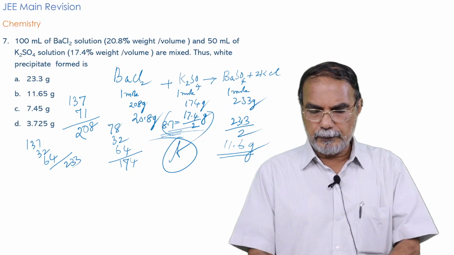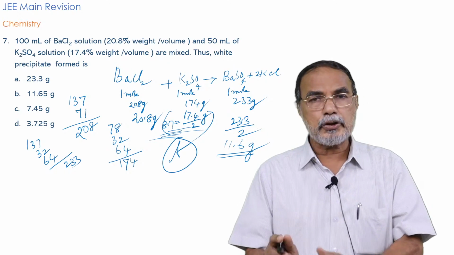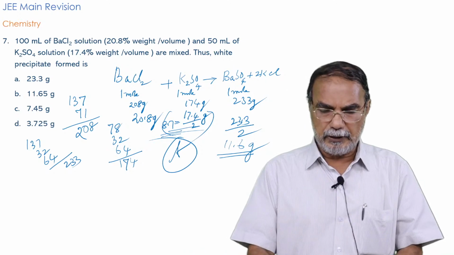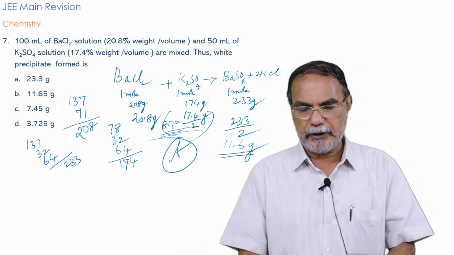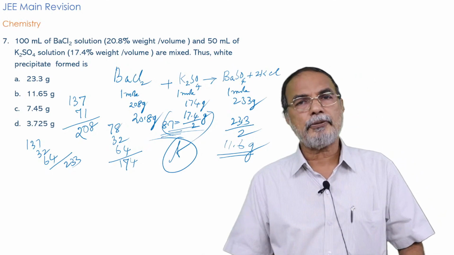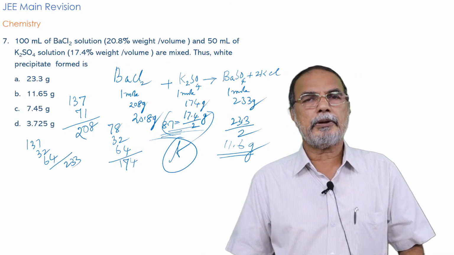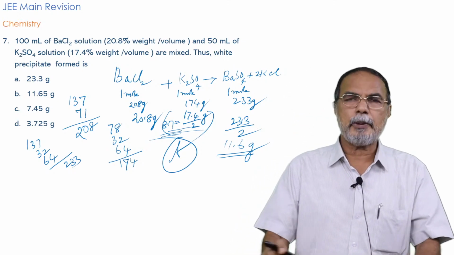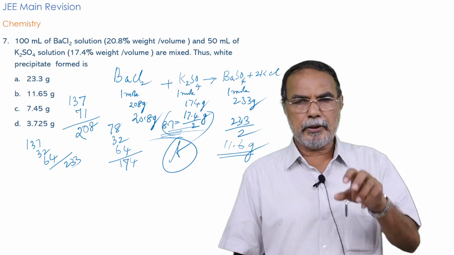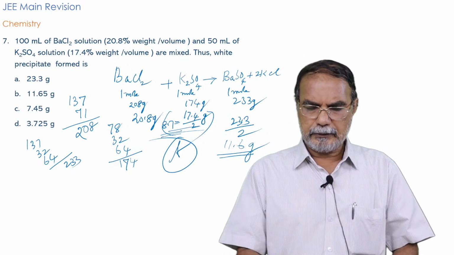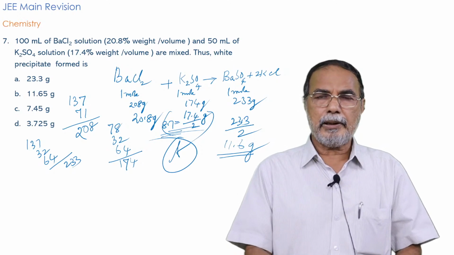for 20.8 gram barium chloride, provided you supply 17.4 gram potassium sulfate. But here he has supplied only 8.7 gram potassium sulfate, which means the amount of barium sulfate formed will be just half of the quantity, 23.3, that is 11.65 gram. It's a pretty simple problem which includes the concept of limiting reagent, and 3 molecular mass calculations there.